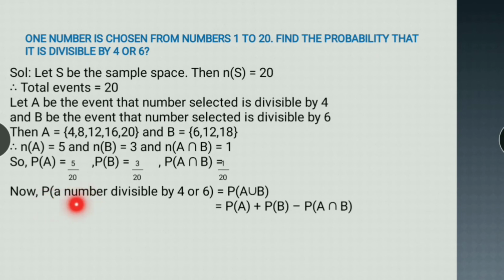Now the probability of a number divisible by 4 or 6 will be probability of A union B. I just told you that "or" means union. By applying the addition theorem of probability, we have probability of A plus probability of B minus probability of A intersection B. We'll put all these values here. Probability of A is 5 by 20, probability of B is 3 by 20, minus probability of A intersection B, 1 by 20. So 5 by 20 plus 3 by 20 minus 1 by 20 gives us 7 by 20 as the answer. So the probability of getting a number which is divisible by 4 or 6 is 7 by 20.